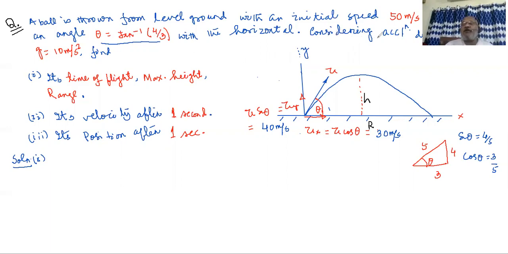Okay, considering acceleration due to gravity g equal to 10 meters per second square, find... There are so many cases, there are so many things you can find. In this case, as a sample, I have given you 3. We also will be going for other questions, but due to lack of space on this page, I have only mentioned 3 questions. Its time of flight, maximum height, and range.